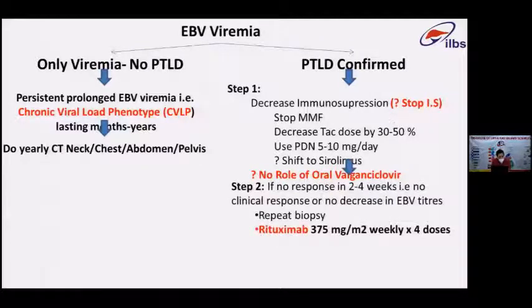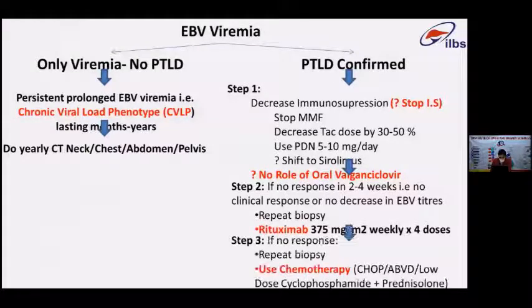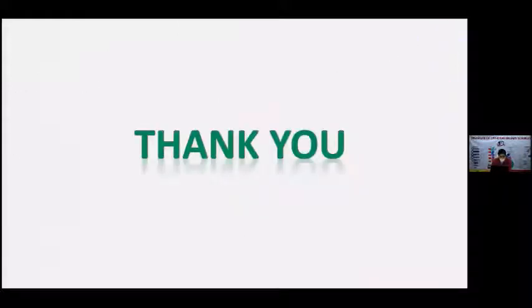Step 2: if there is no response within 2 to 6 weeks, you must repeat a biopsy and start using rituximab at 375 milligram per meter square weekly for at least 4 doses. If there is still no response, you should repeat the biopsy and shift the patient to a chemotherapy protocol like CHOP for adults, or low dose cyclophosphamide and prednisolone therapy for the pediatric population. Thank you.